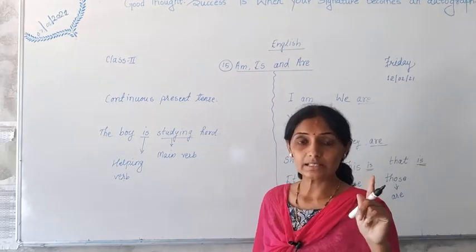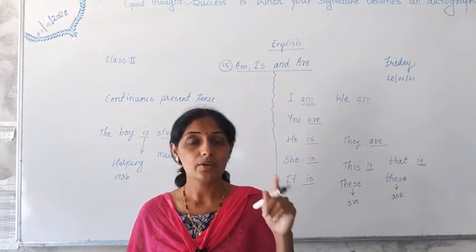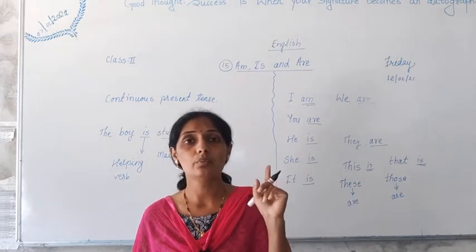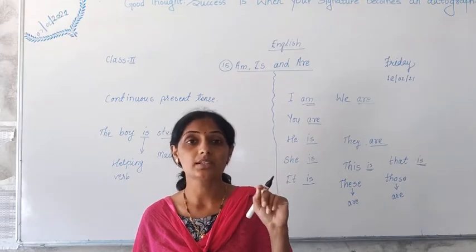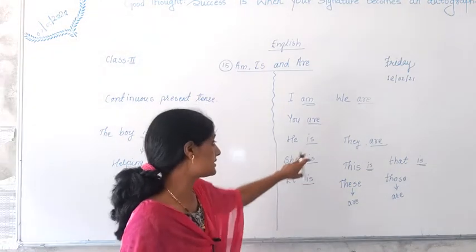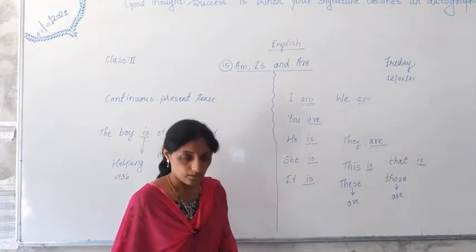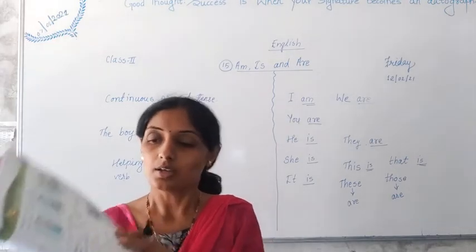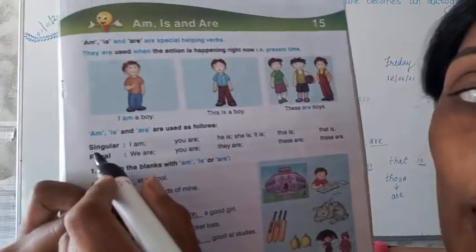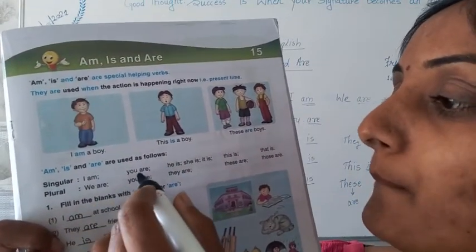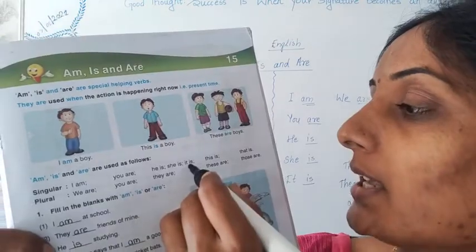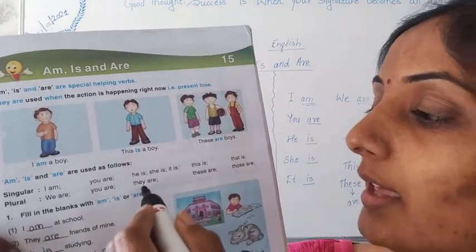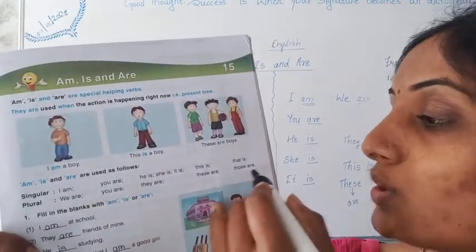When we speak about one man, one woman, one girl, one boy, we use is. He is, she is, it is, any one non-living thing also takes is. So singular: I am, you are, he is, she is, it is, this is, that is. Plural: we are, you are, they are, these are, those are.